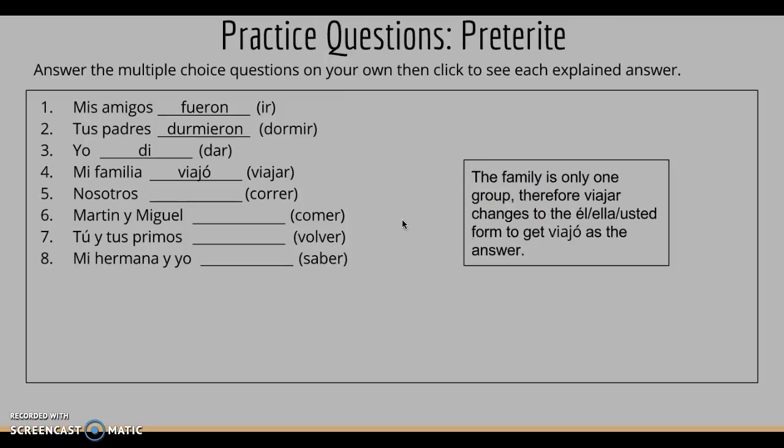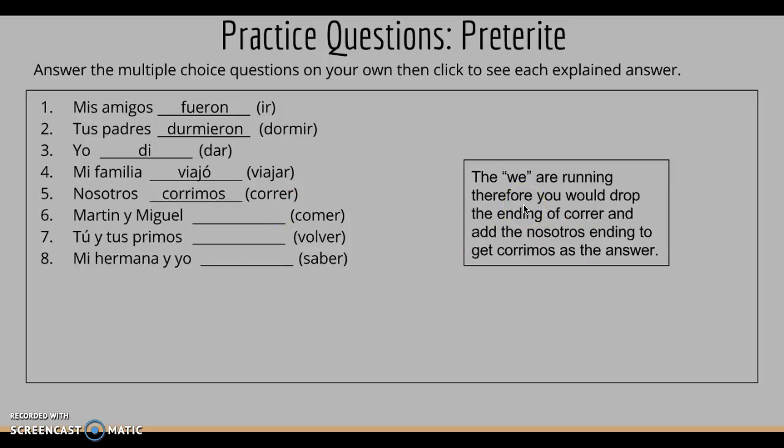Mi familia viajó. The family is one group. It's not multiple people. Well, I mean it is, but it's only one group of multiple people. So viajar changes to the él, ella, and usted form and you get viajó as the answer. Nosotros corrimos. The we are running. Therefore, you would drop the ending of correr and add the nosotros ending to get corrimos as the answer.